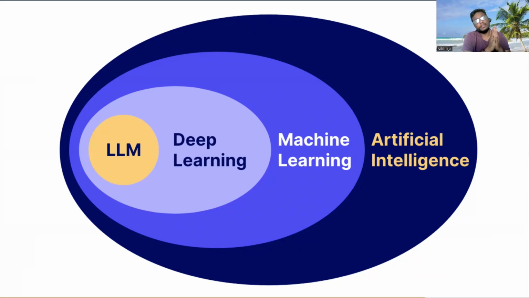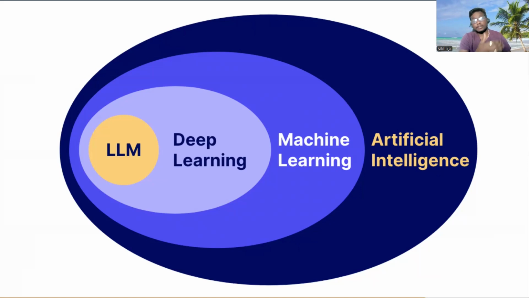Deep learning also recognizes patterns, and it is purely based on neural networks. It will also be recognizing patterns, but based on unstructured data too. It will be learning patterns from videos, audios, PDFs, and it will be working on unstructured data too. It is purely based on neural networks, and LLMs are one part of deep learning and generative AI. There are many types of models, like multimodal models.